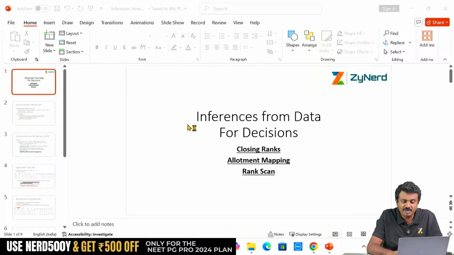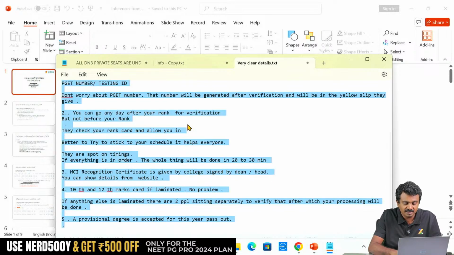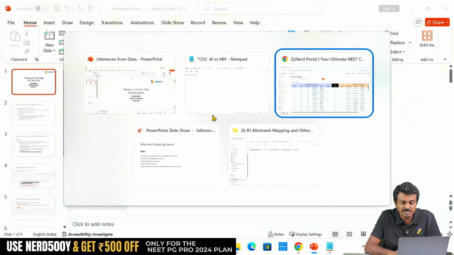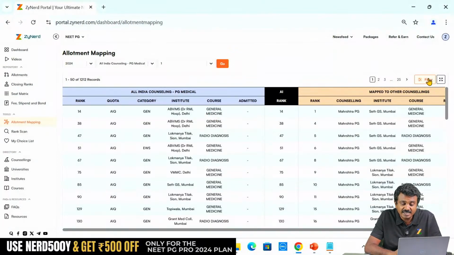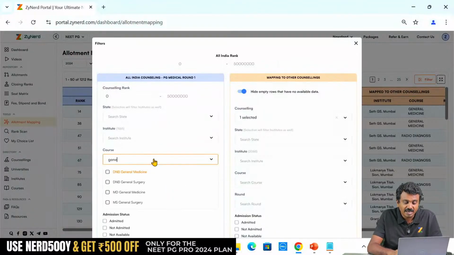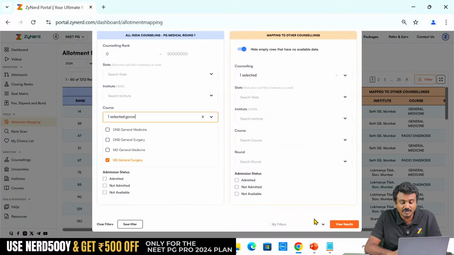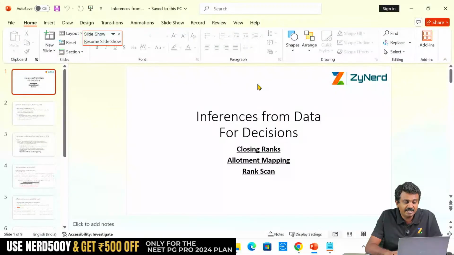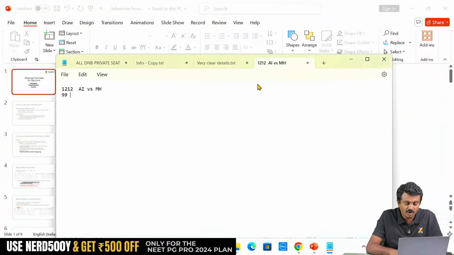Common allotments, All India versus Maharashtra. 1,212 AI versus Maharashtra. We will take it a little further and also see how many candidates who have got general surgery seats over here as a course have also been allotted Maharashtra. Now that is the next step, correct? General surgery seats over here. 99 candidates who have got general surgery in All India have got some seat in Maharashtra.